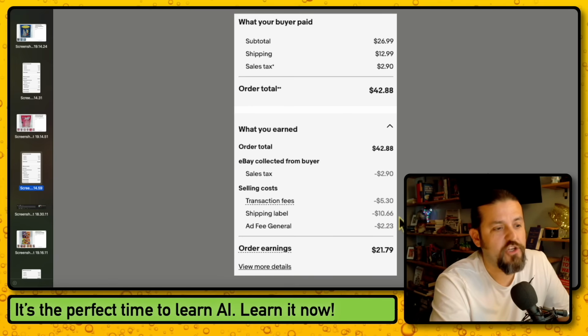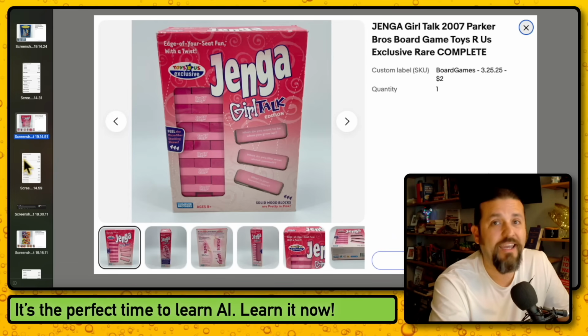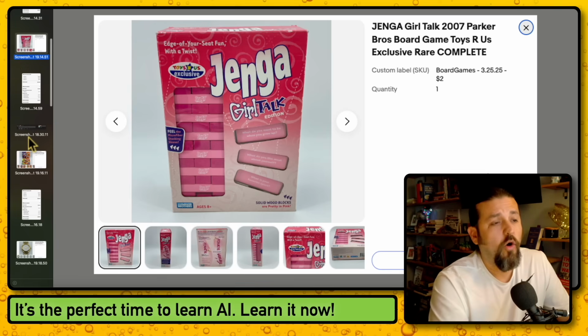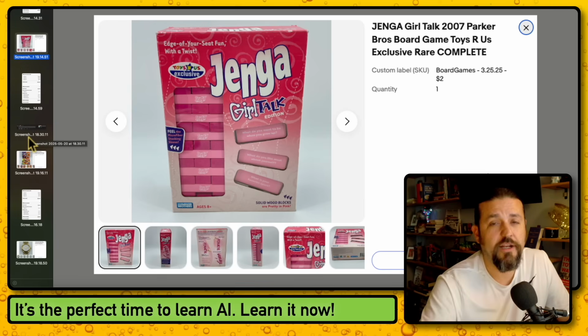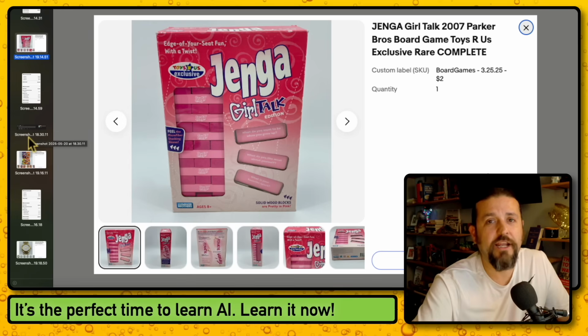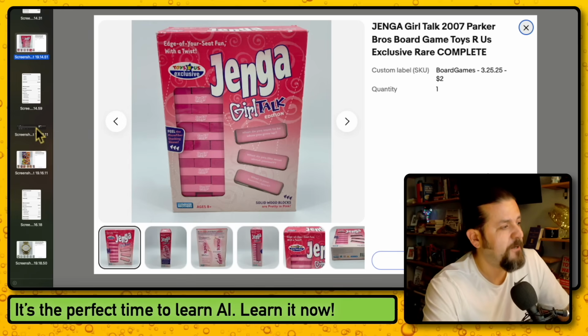Now look at this. Look at that shipping label, $10.66, and they paid $12.99. I'm showing you this because don't forget that things like this are awesome, but they're also big and heavy, so they are going to cost money to ship. So just be careful. Make sure that you charge the appropriate shipping, or use calculated shipping if you're a newbie, so that you don't end up in the hole when it comes to the shipping cost.